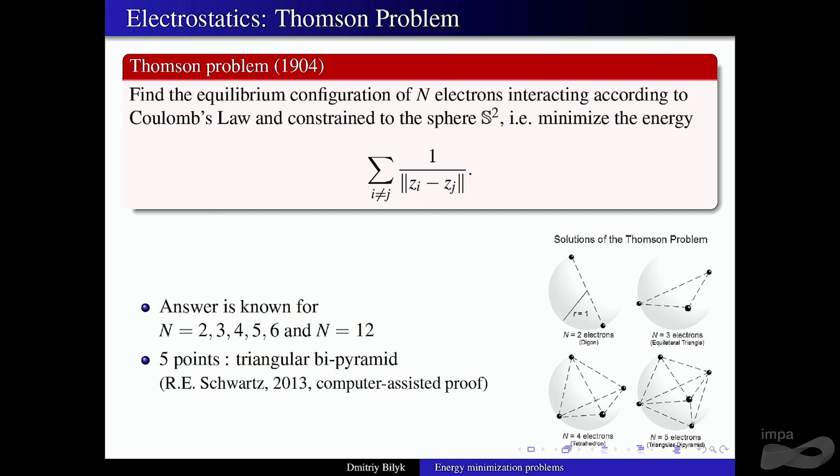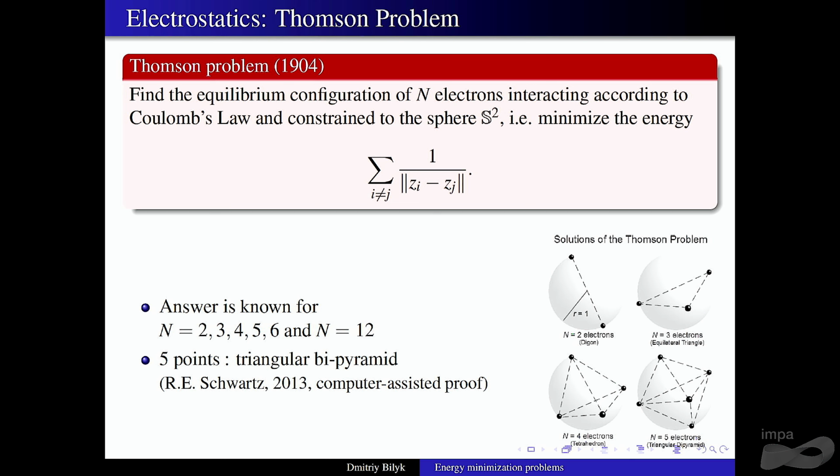Even with this very low number, this is a pretty recent result of Schwartz, and it's a computer-assisted proof. It's heavily computational. For 5 points, it happens to be the bipyramid: you put 3 points on the equator and 2 at the poles.